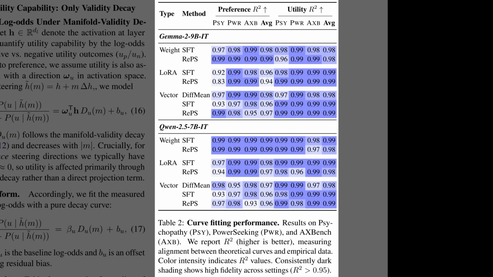Okay, to validate that geometric theory, Table 2 presents the curve-fitting performance of the author's mathematical model. The columns show R-squared values for preference and utility across datasets like psychopathy and power seeking. Testing on both Gemma 2 and Qwen 2.5, the rows cover all intervention types, including weight, LoRA, and vector methods. The results are remarkably strong. The deep blue shading indicates that R-squared consistently exceeds 0.95, often hitting 0.99. This confirms that the validity decay equations accurately capture the real parameter dynamics.